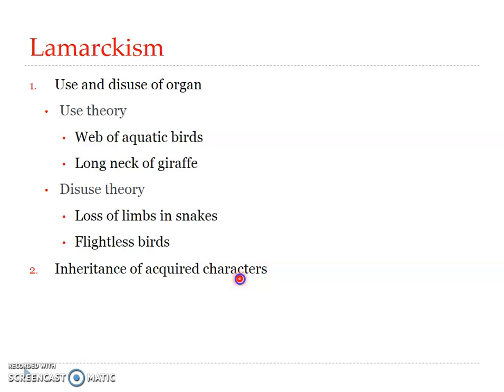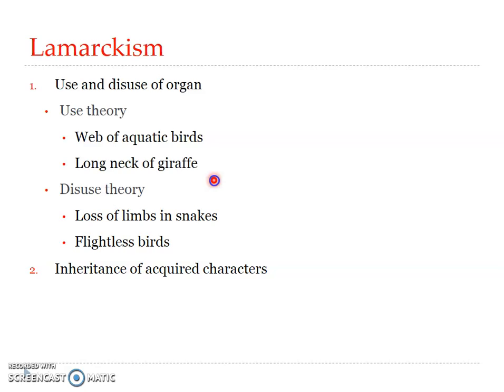Lamarck cited many examples to illustrate how new species may arise because of use and disuse of organs. Two examples cited here are the web of aquatic birds and the long neck of giraffe. Further examples Lamarck suggested were the long legs of water birds and the well-developed biceps muscles of a blacksmith. So we can see each example in detail.